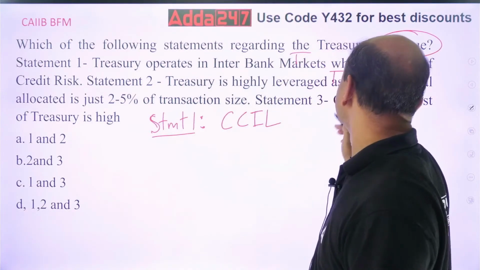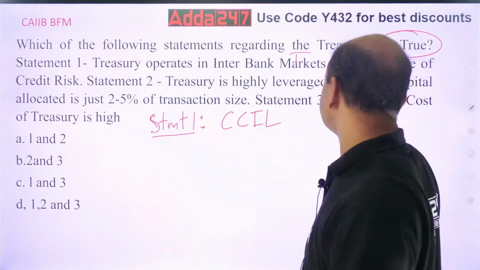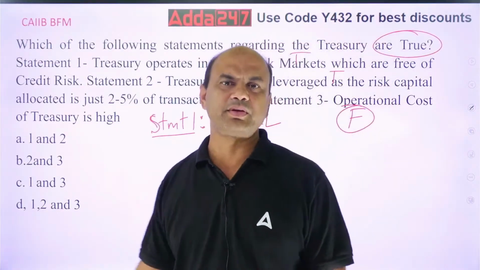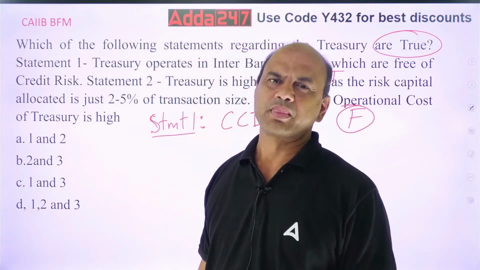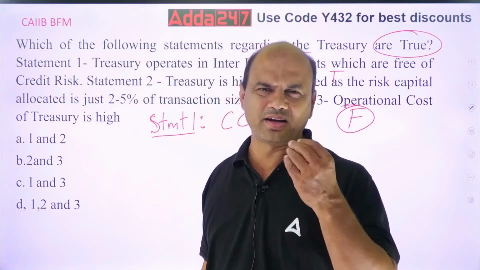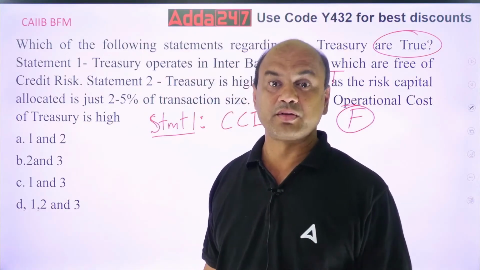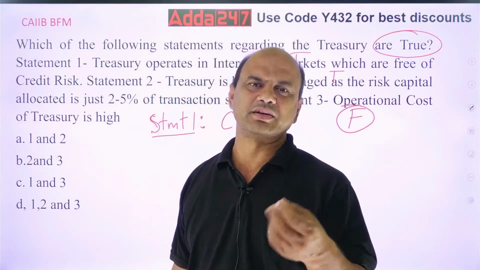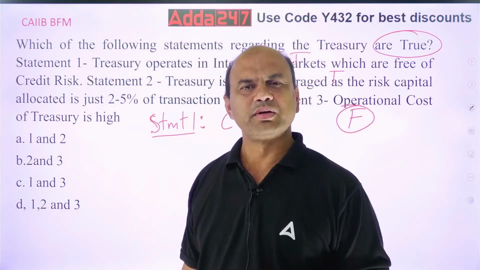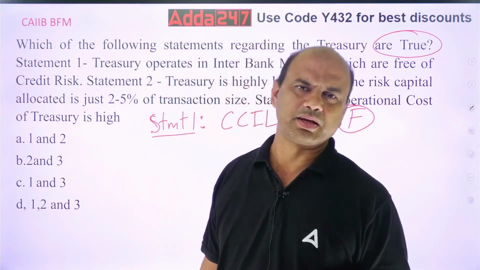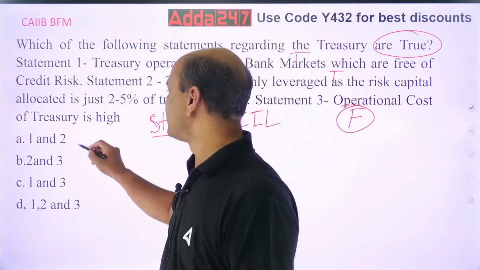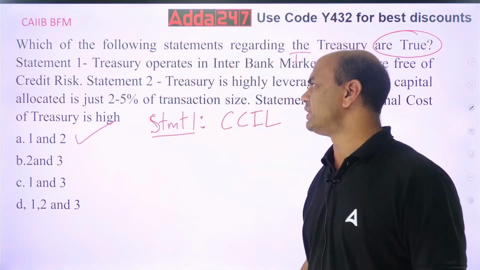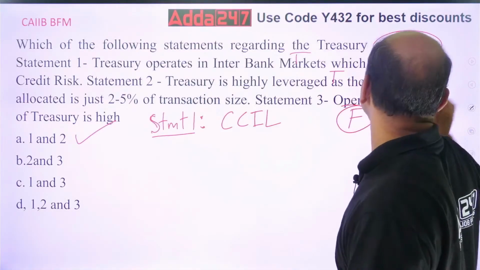Third one, operational cost is very high. That is false. Operational cost in treasury is always less, because there are very few employees. Full treasury is generally managed by hardly 5-6 employees, even for big banks. Some banks have, let's say, 15-20, but the main people are only 3-4 in any bank. So statements 1 and 2 are true. Third is not true.